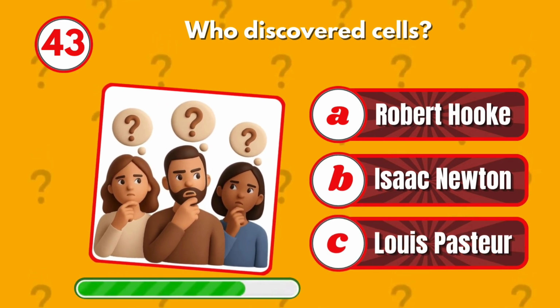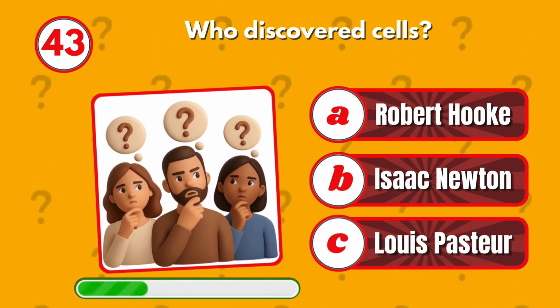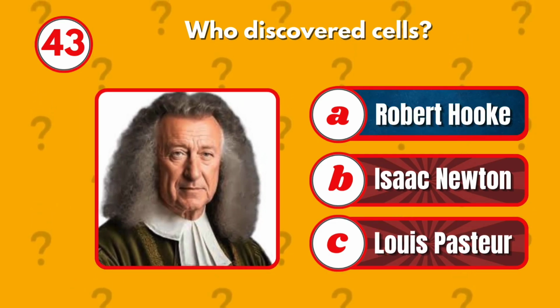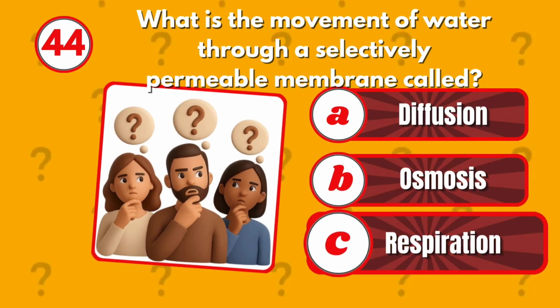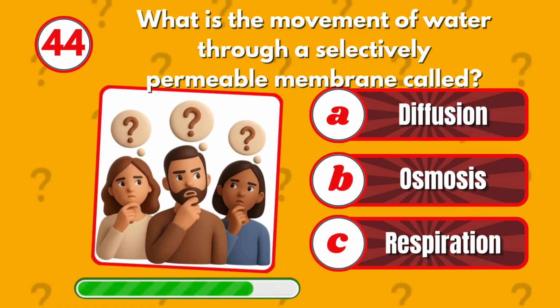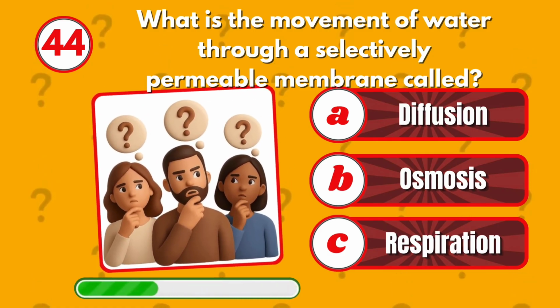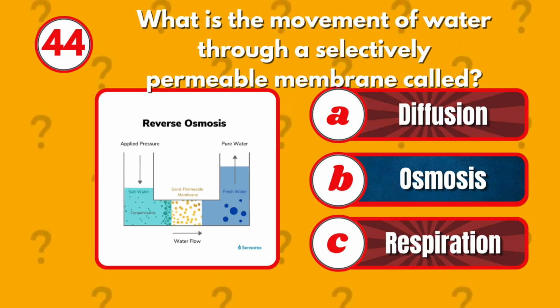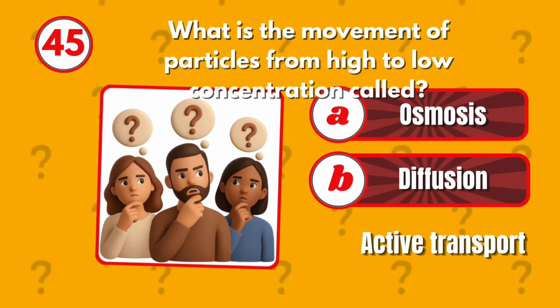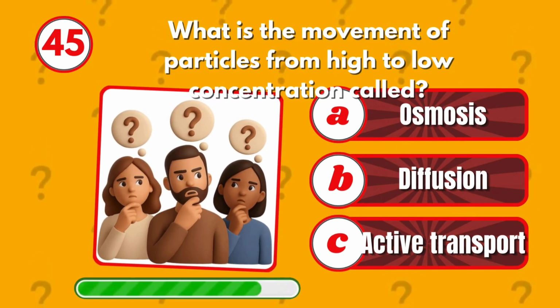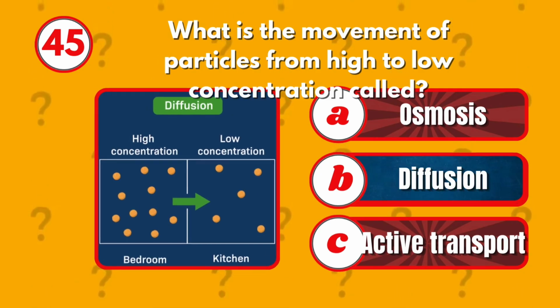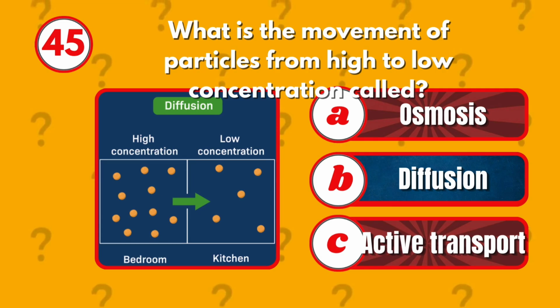Who discovered cells? Robert Hooke. What is the movement of water through a selectively permeable membrane called? Osmosis. What is the movement of particles from high to low concentration called? Diffusion.